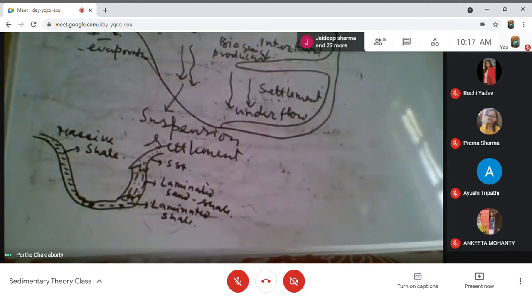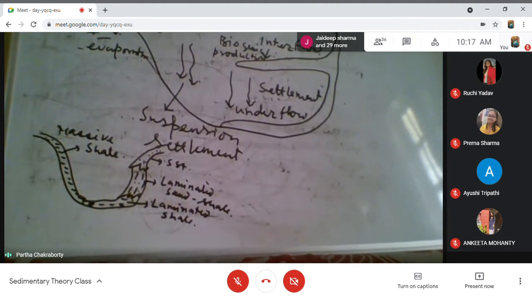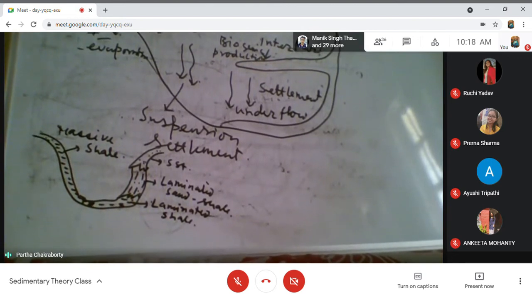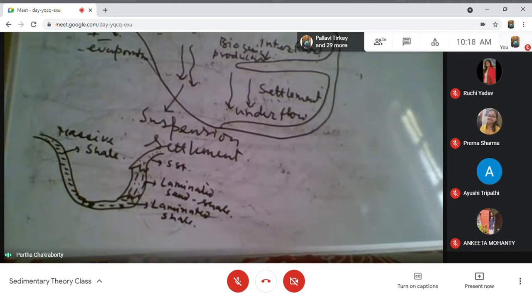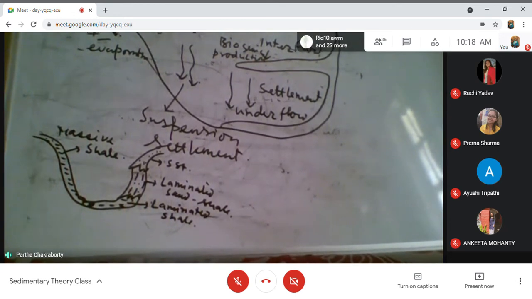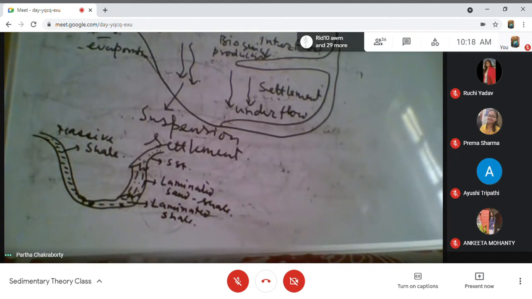What I am saying is, depending on the relative density of the lake water and the water supplied by the river system, I can have a surface flow, an interflow or an underflow. If the supplied water is of higher density, it makes an underflow. If the supplied water is almost of the same density, it forms the interflow. And if the supplied water is of less density, then it will float on the lake water and form the surface flow.